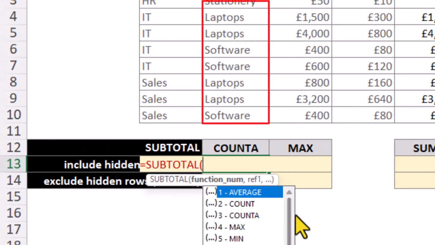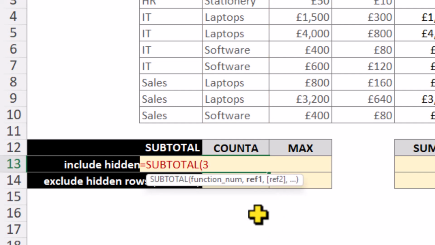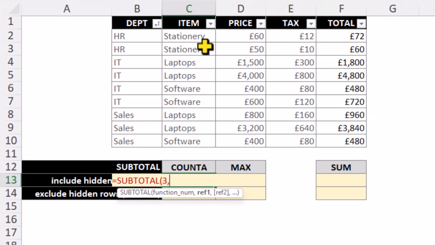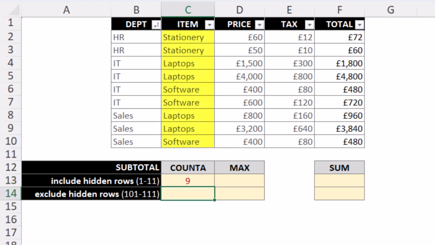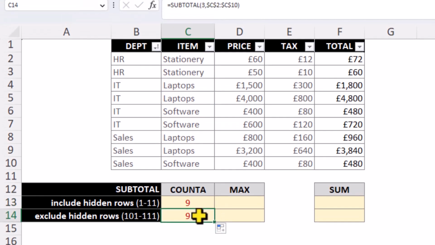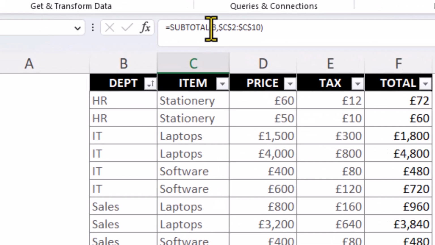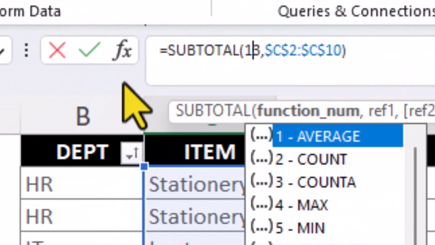We just want to count the number of items, so it's function number 3 for the COUNTA function. The reference is our data range. We can autofill this down and change it to the function number 103, which will exclude any hidden rows.